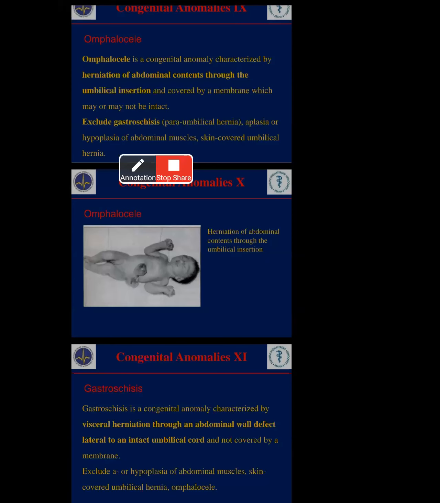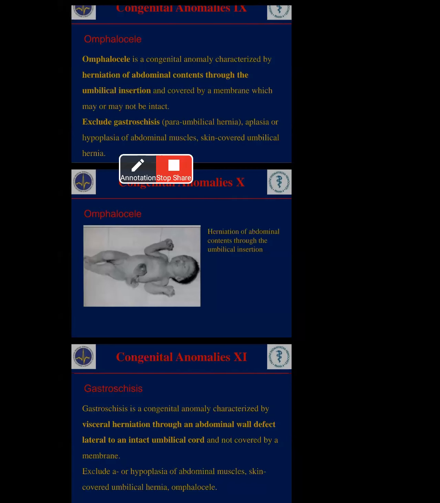The visual shows total dislocation in the stomach area. The two conditions, omphalocele and gastroschisis, are separate. Totally abdominal defect and visceral abnormal location in the stomach area, and they are not covered by a membrane. In this one side of the stomach is not covered by the membranes.